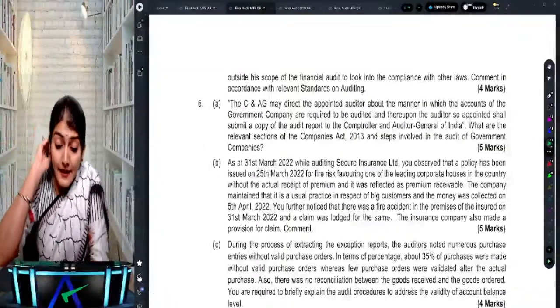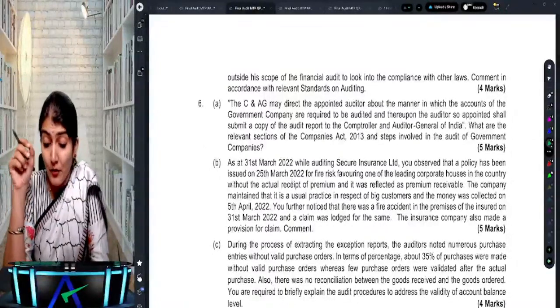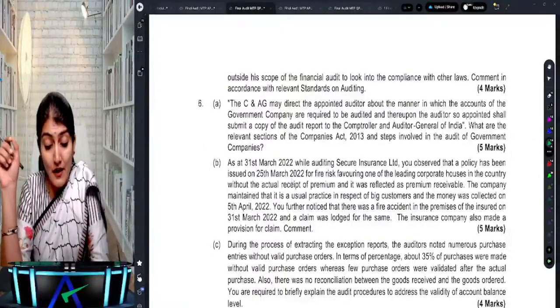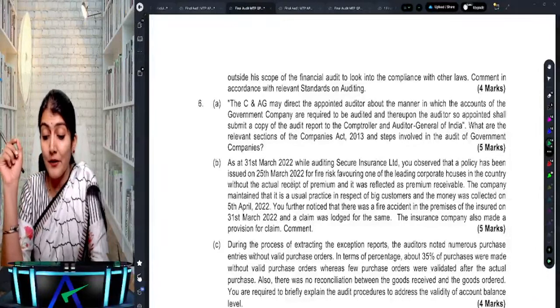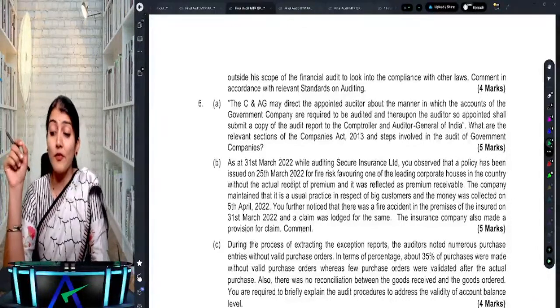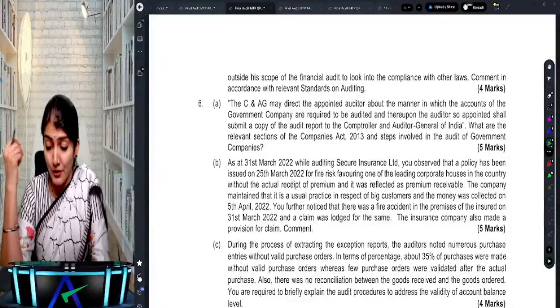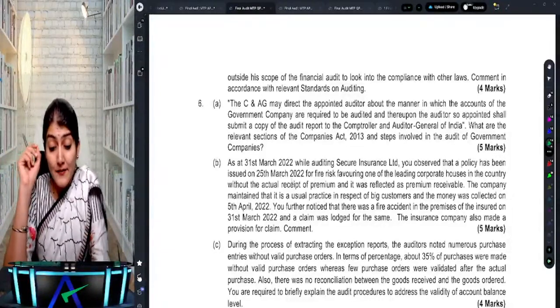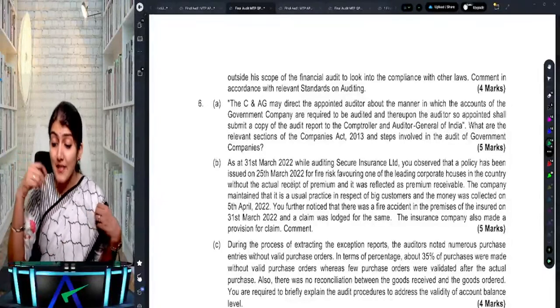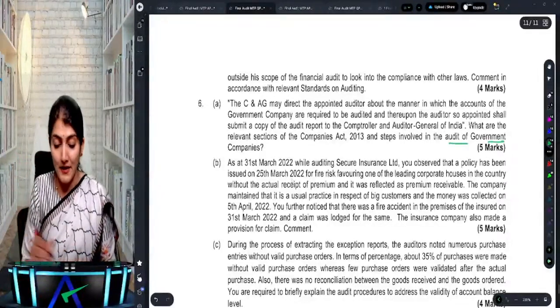Next one. The C&AG may direct the appointed auditor about the manner in which the accounts of a government company are required to be audited, and thereupon the auditor so appointed shall submit a copy of the report to the C&AG of India. What are the relevant sections of the Companies Act and the steps involved in the audit of government companies? Right.